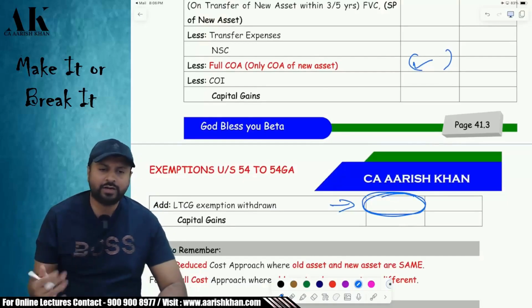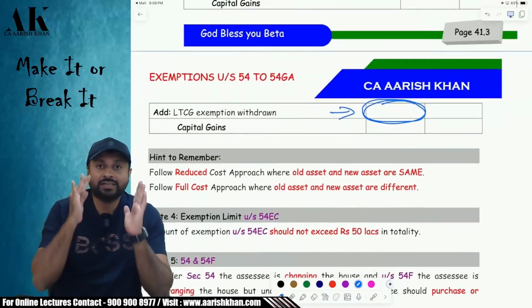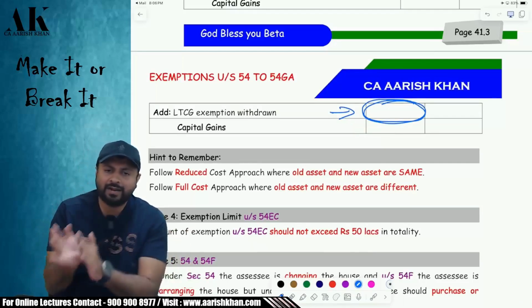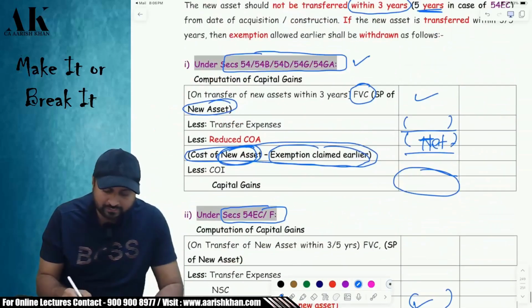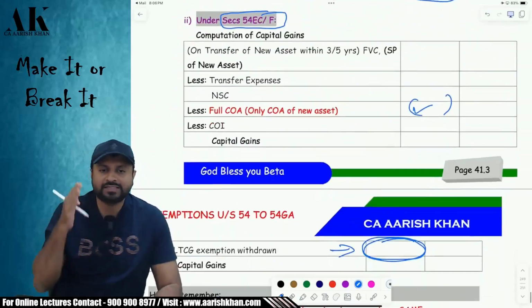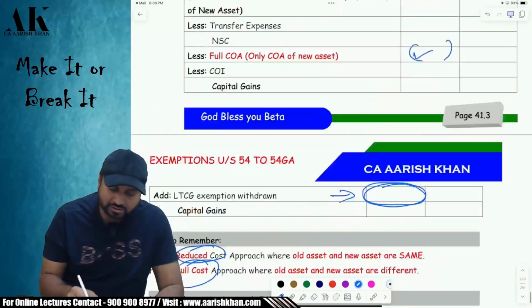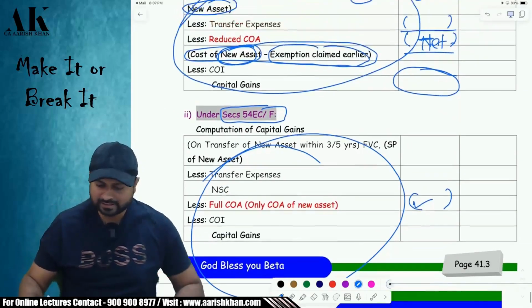For that, I have given you a hint in the class. If the asset you are selling and the asset you are buying are of the same nature, that is residential property, land, building, then you will follow the reduced cost approach which is given in the first table. But if the selling asset and the buying asset are of different nature, then you will follow the full cost approach which is given in the second table. Is it clear to all of you? I hope it is clear to all of you.